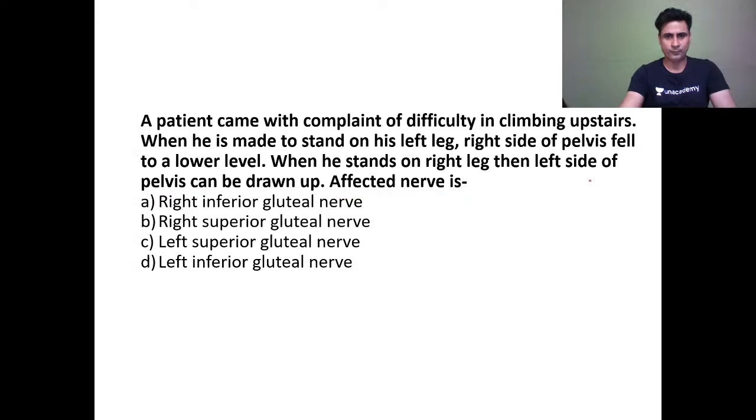Let's start. A patient came with complaint of difficulty in climbing upstairs. When he is made to stand on his left leg, right-sided pelvis fell to lower level. When he stands on right leg, then left side pelvis can be drawn up. Affected nerve is right inferior gluteal, right superior gluteal, left superior gluteal, left inferior gluteal.